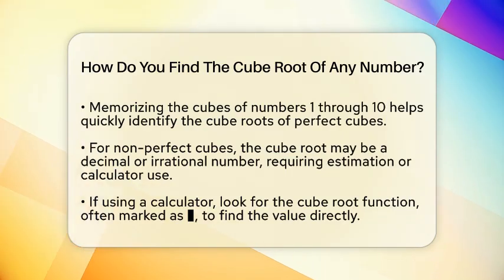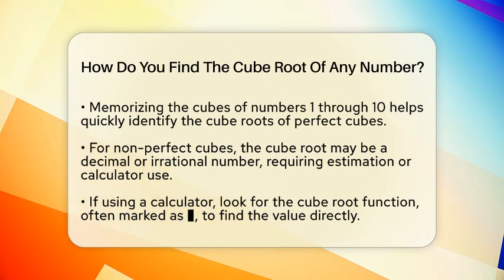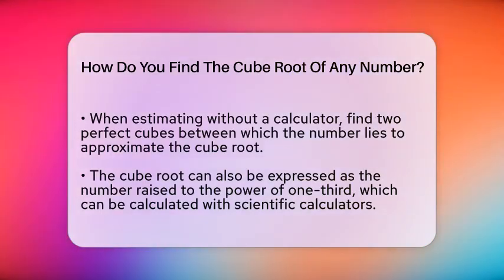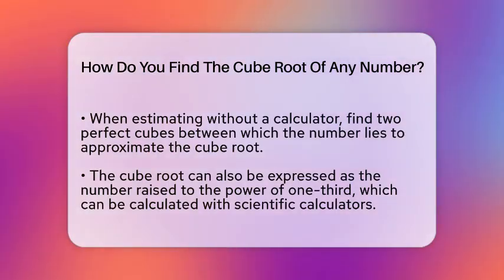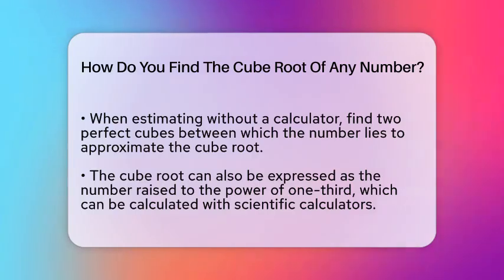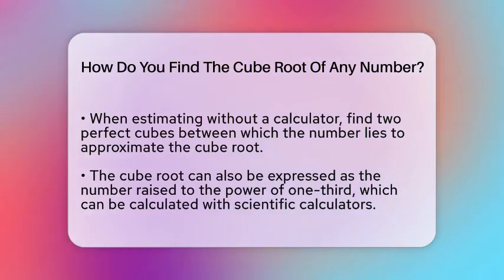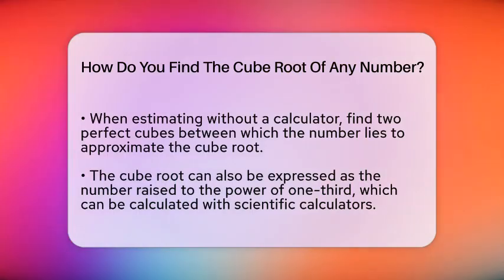If the number isn't a perfect cube, finding the cube root gets a little trickier. The result will be a decimal or an irrational number. You can use a calculator with a cube root function, which is often marked as cube root. Just type in the number and press the cube root button. If you don't have a calculator, you can estimate. Find 2 perfect cubes between which your number lies. For example, if your number is 50, it's between 27 and 64, so its cube root is somewhere between 3 and 4. You can then refine your estimate by seeing how close your number is to each cube.